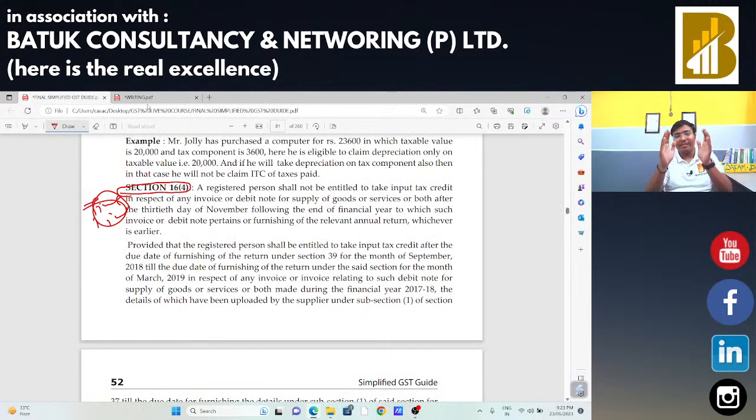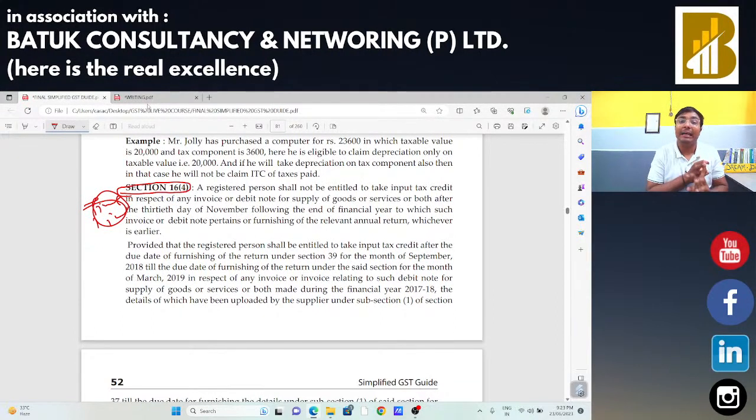So section 16 subsection 1 talks about how a taxpayer can claim the input tax credit if he has bought certain goods and is going to use them in the course or furtherance of business. In that case, the taxpayer is eligible to claim the input tax credit. Second, section 16 subsection 2 talks about certain conditions that the taxpayer has to fulfill. If the taxpayer fulfills all these conditions, in that case the taxpayer is eligible to claim the input tax credit.